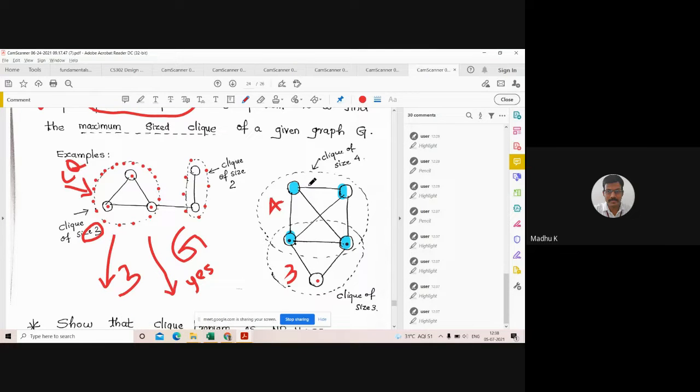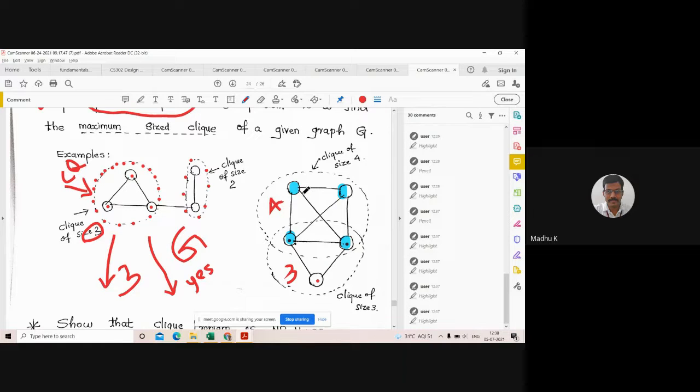So what will be the Clique optimization problem? Anyone? Nitin Babu? Nitin Babu, please respond. Hello, Nitin Babu, suppose this is a Clique optimization problem.